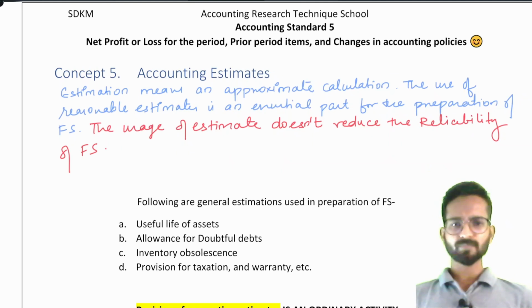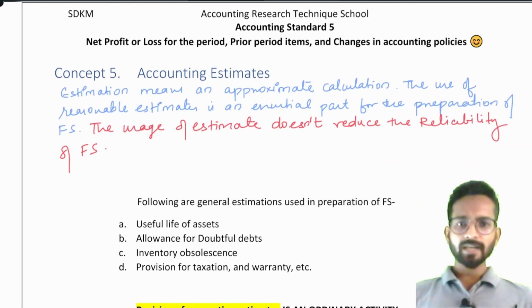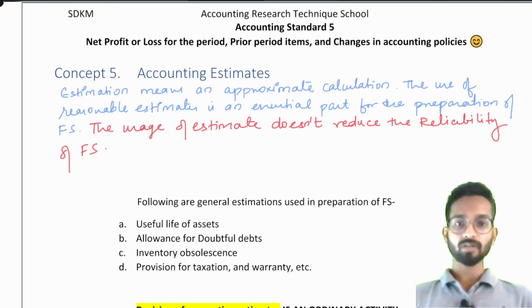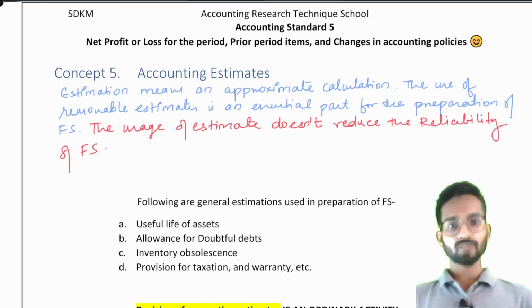Every company has this particular right that, say for example, they have to charge depreciation on the machinery, on their assets, okay? So they can take useful life as 8 years, 10 years, 12 years depending on their usage. Sir, is it mandatory for them to use any particular useful lives? No, there is no mandatory. They have not made any single decision on that. You can use whatever useful life you want.